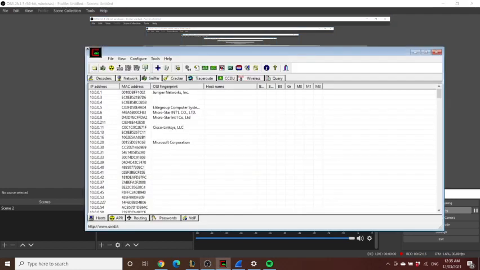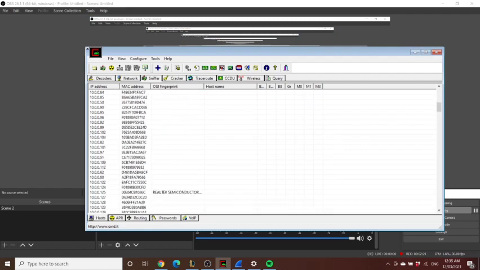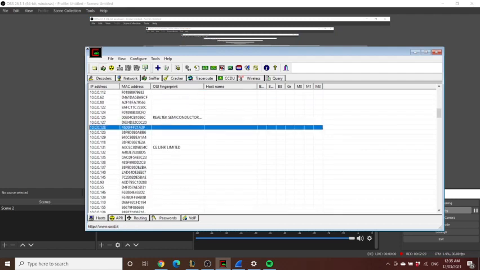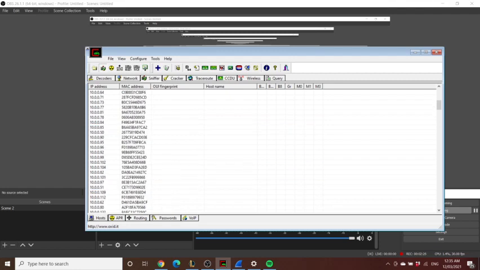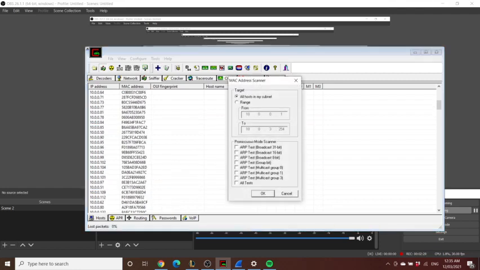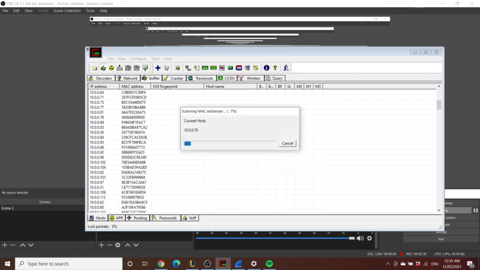So for that, like I said, we're using Cain&Abel first. Because I've searched all the hosts on the subnet already, it has already given me a list, but we're going to do that again. So I've started sniffing packets, and we're just going to scan all the hosts in our subnet, which in my case is my dorm's Wi-Fi. So that would actually give me a list of all the devices that are currently using the Wi-Fi.